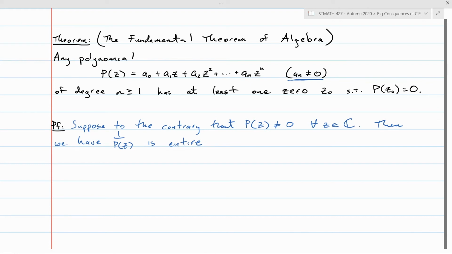You'd never get zeros in the denominator, right? So that would be entire. And so what we're going to do is show that 1 over p of z actually is bounded, in which case it'll have to be constant, and we'll get our result immediately from that.